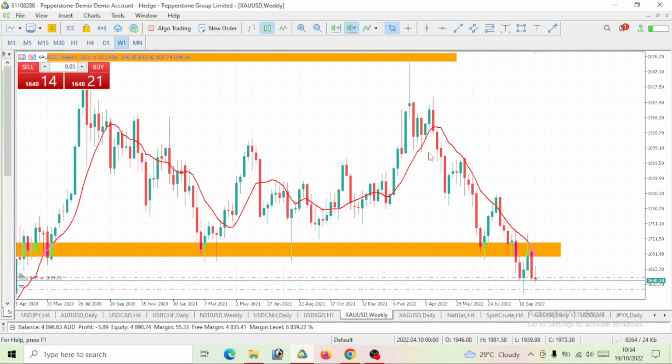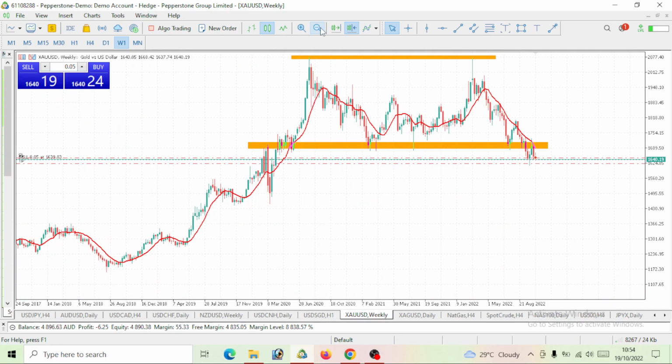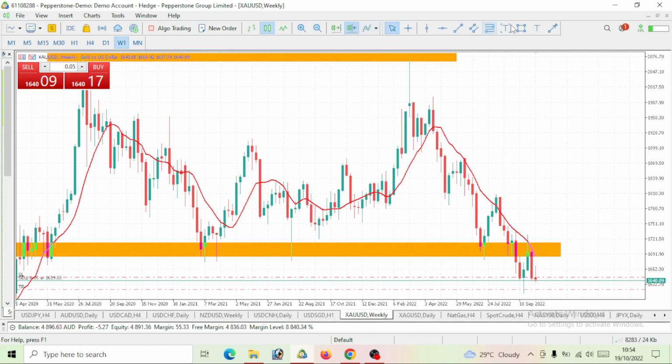Now, let's take a look at gold. By the way, I want us to actually start from the weekly time frame, so as to be able to predict why this price will be moving in such a way today and the next day, which is tomorrow. So this is the weekly time frame, guys. I will start from here.